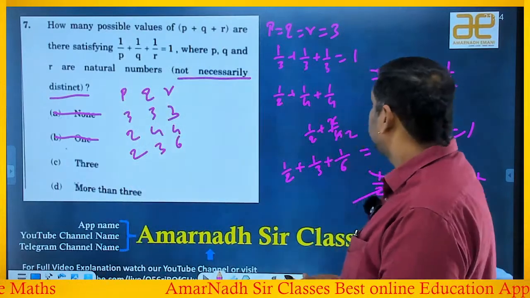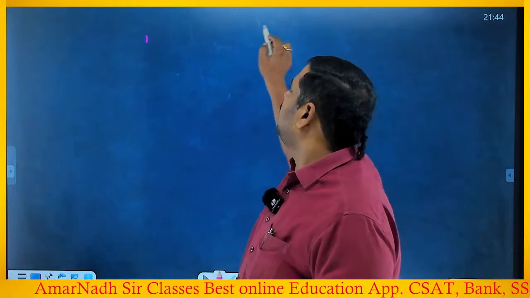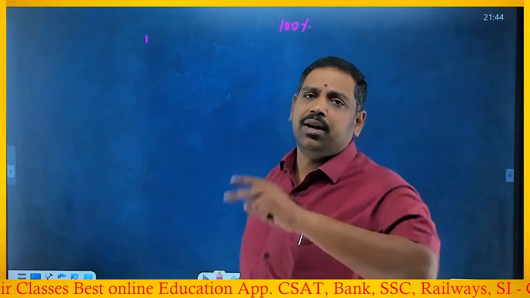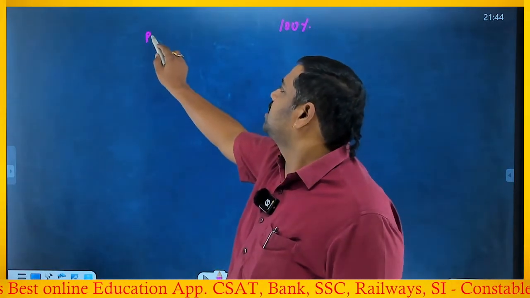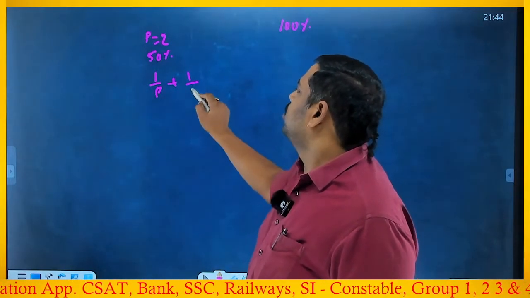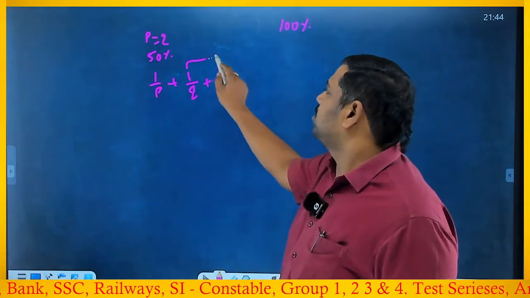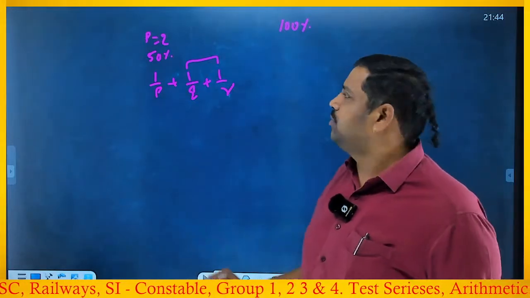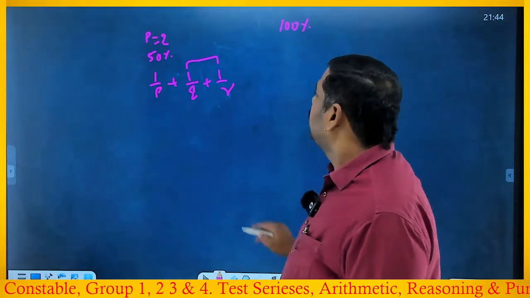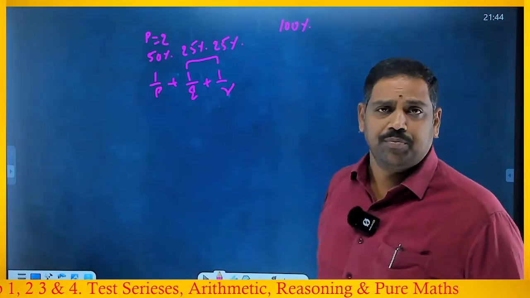So now observe that. If I take a number like this, 100% is 1, right? 1 by P plus 1 by Q plus 1 by R. Suppose if I take P equal to 2, then you will get 50%, because it is 1 by P plus 1 by Q plus 1 by R, right or wrong? If one number is 50%, the other two sum should be 50%. To get 50%, the ones that you can take are 25% and 25%, which is one possibility that I have already used: 1 by 2, 1 by 4, 1 by 4. Right or wrong?